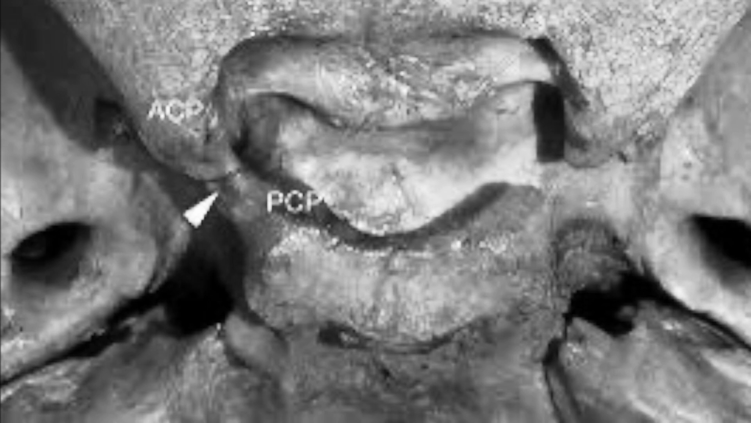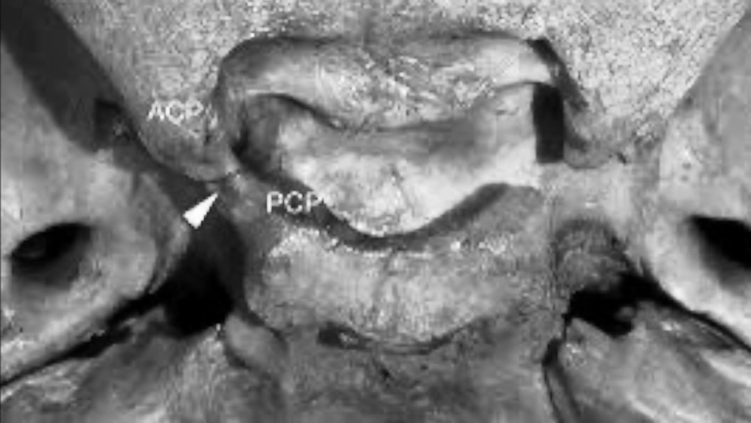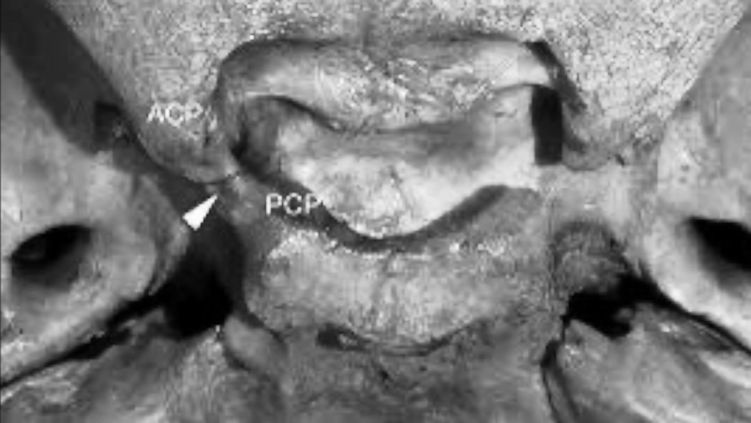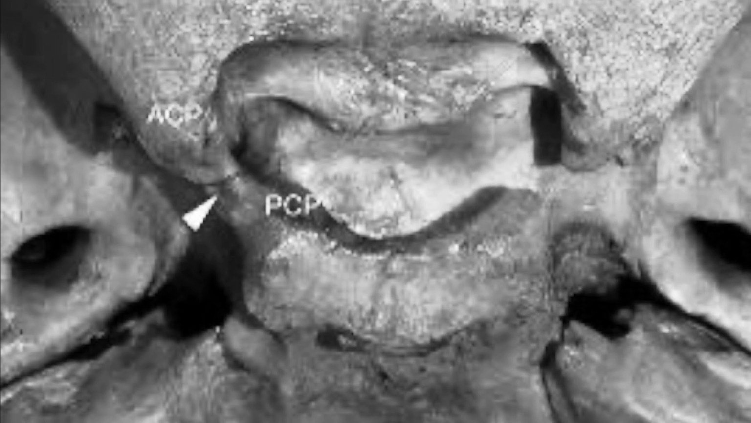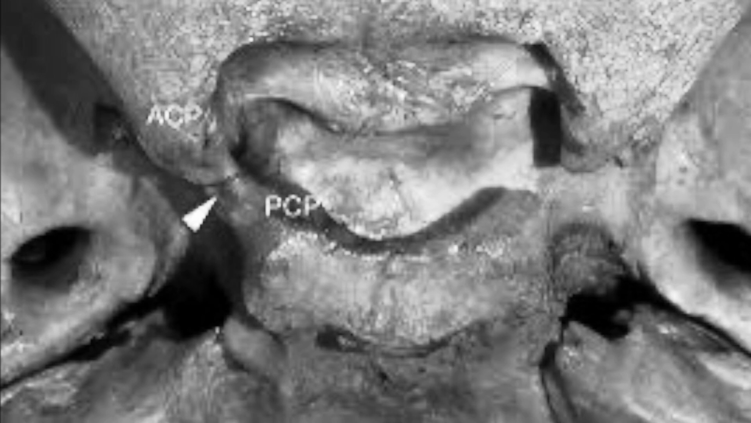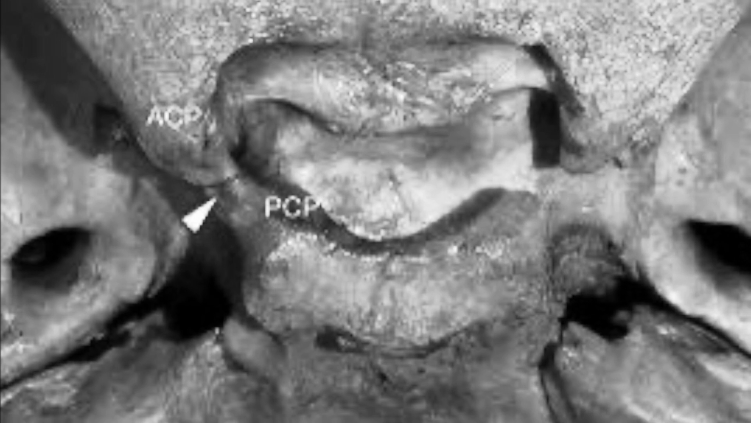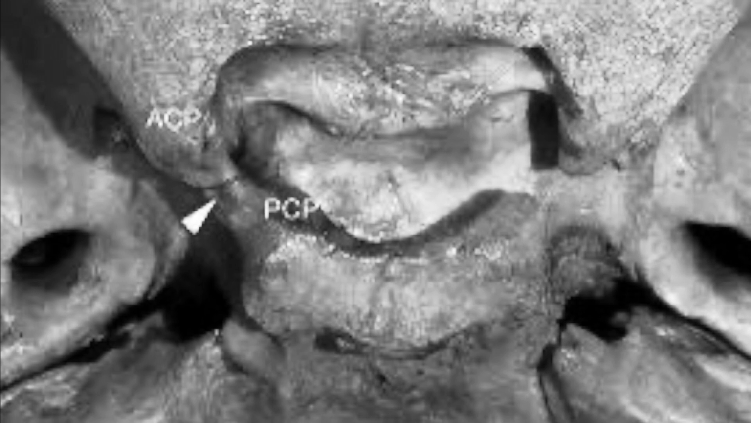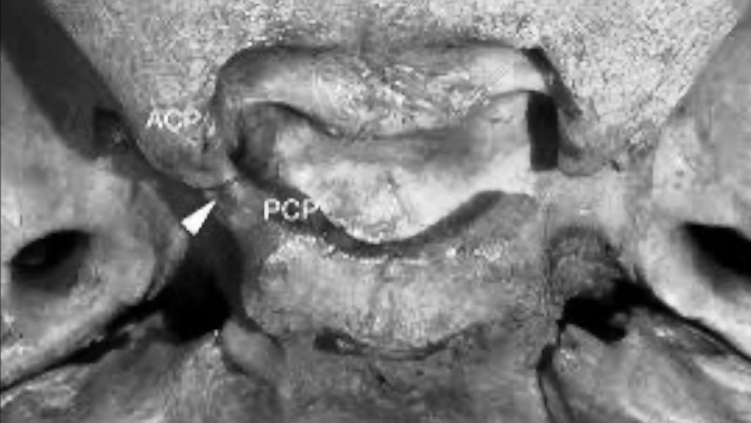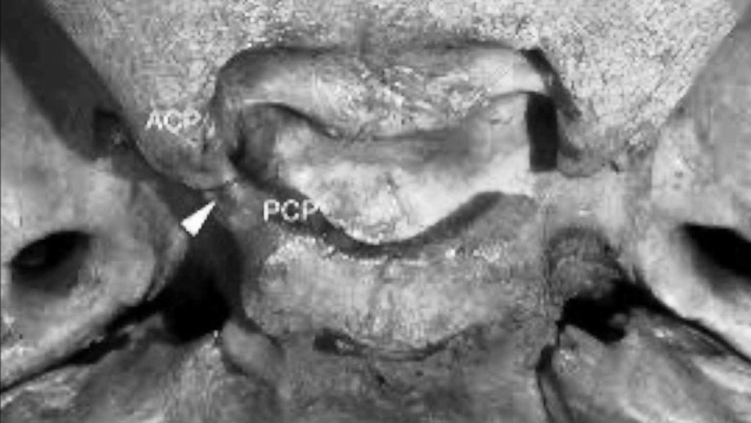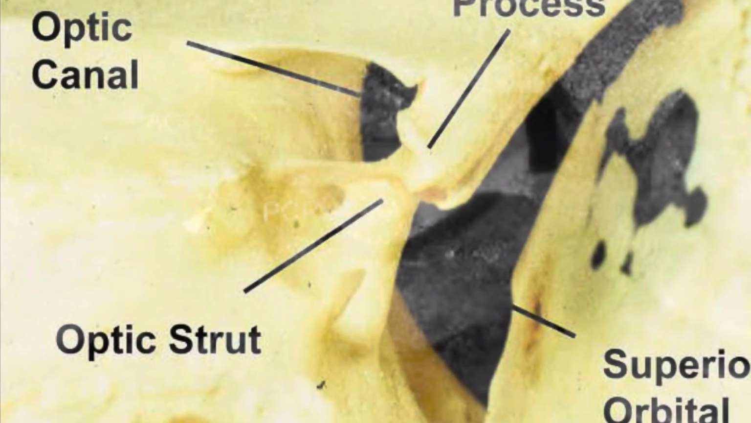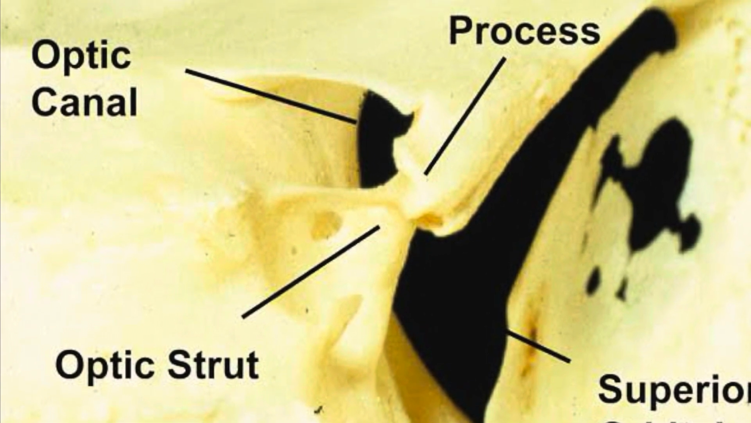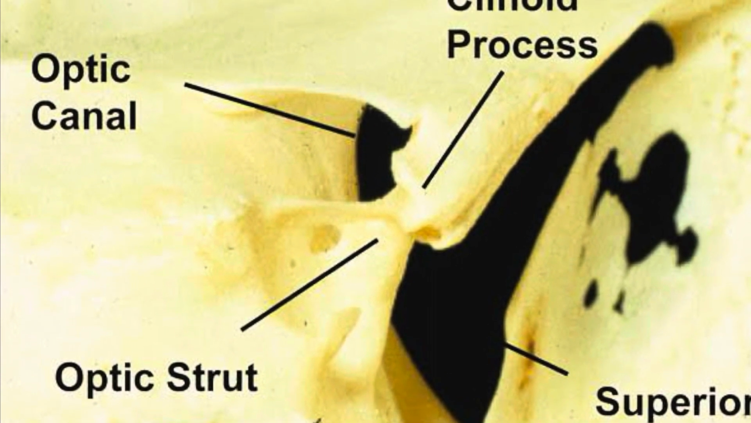The clivus is made up of the body of the sphenoid bone behind the dorsum sellae and the basioccipital bone at the posterior part of the body of the sphenoid. The upper part of the pons lies adjacent to the clivus. So this posterior part of the clivus is made up of the body of the sphenoid bone and the occipital bone.